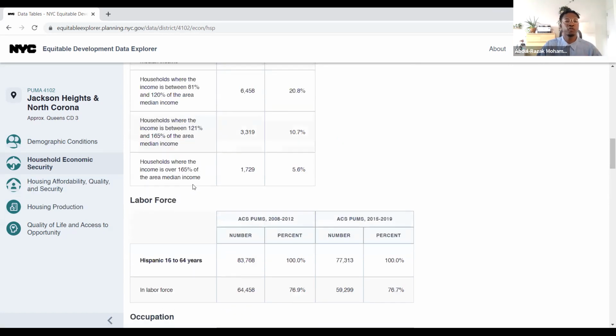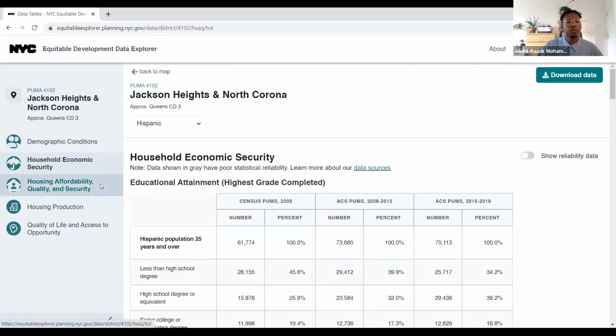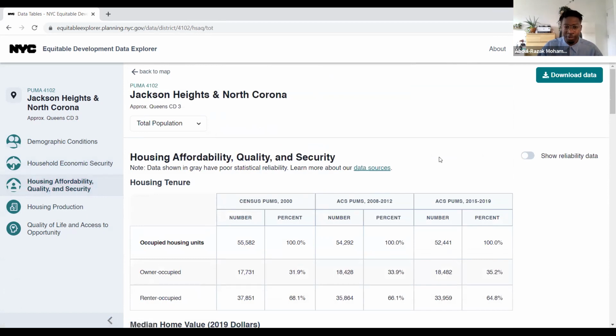And now we want to move over to the next category, which is housing affordability, quality, and security. It encompasses a few different things, but largely you can think of this as: what is the housing situation within this community, related to how people live and experience it? The next category we'll see is related to housing production, which is more about what's physically being built. But this category gets us to the day-to-day experience of housing.